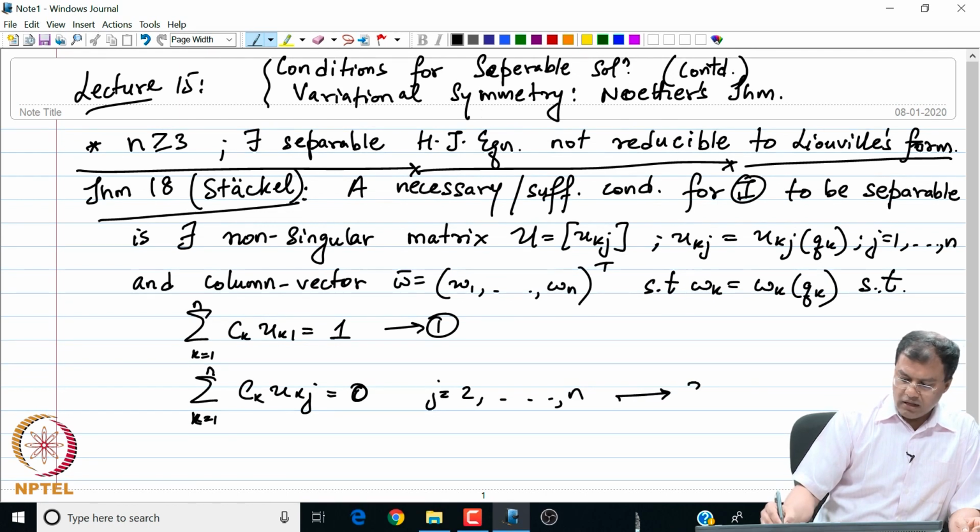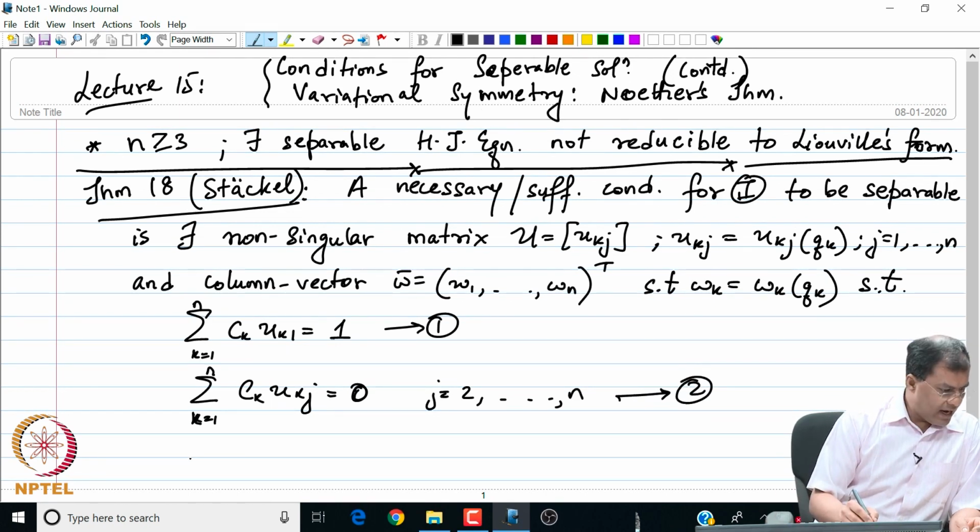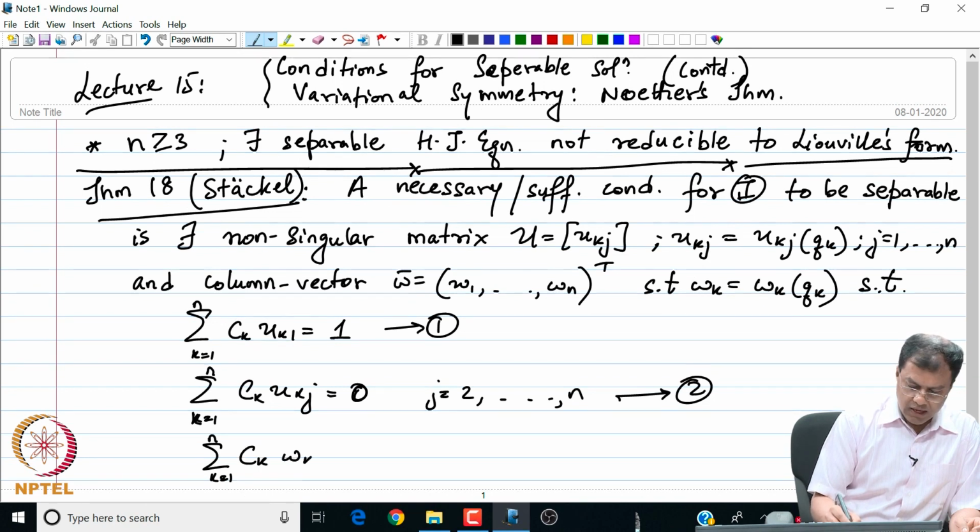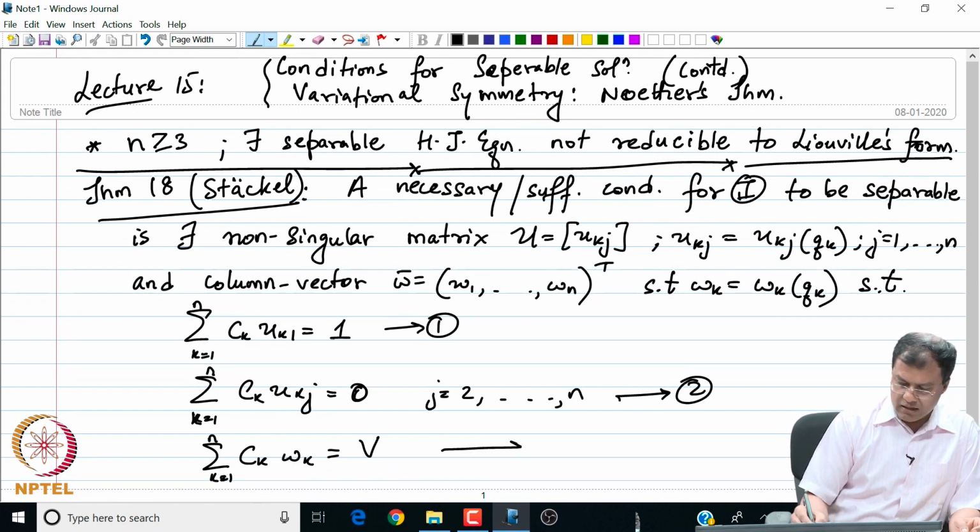Let me call this expression 2, and finally summation k from 1 to n of c_k W_k is 0. I call this 3.